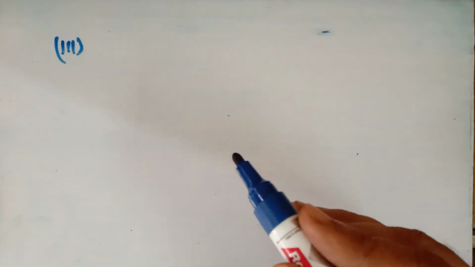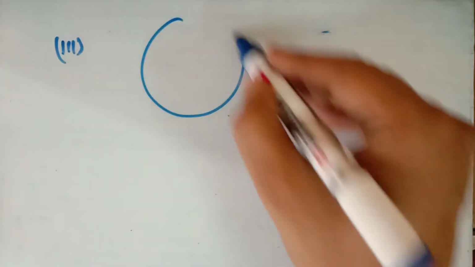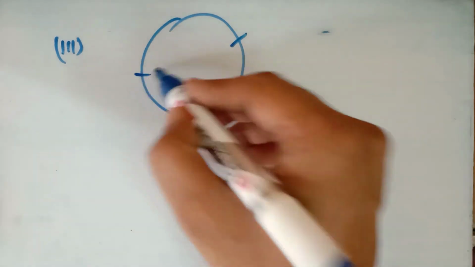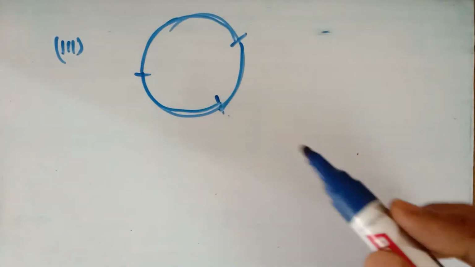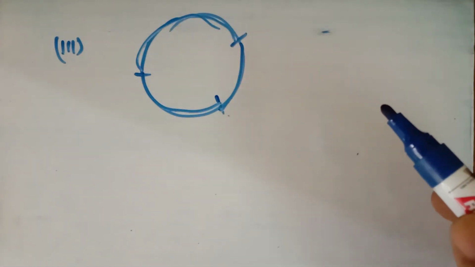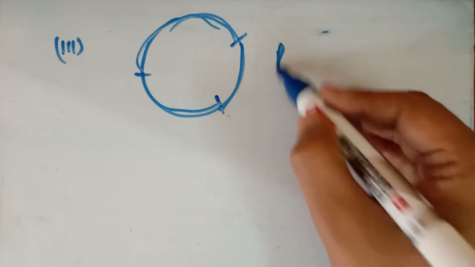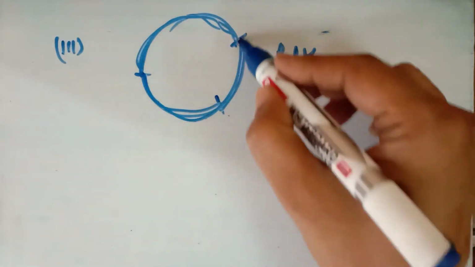Now the third part: if a circle is divided into 3 equal arcs, each is a major arc. It is saying that if a circle is divided into 3 parts, first, second and third, they are equal in length. It is saying equal arcs, then each is a major arc. No, false, because if one is this arc, then the other arc will be the major.